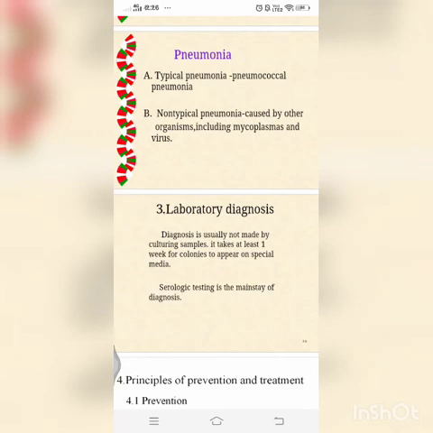In diagnosis, we also do the non-specific tests like the cold agglutination test and the Streptococcus MG test. So what is a cold agglutination test? It is based on the appearance of macroglobulin in the patient with primary atypical pneumonia caused by mycoplasma that agglutinates human O blood group RBCs at low temperature. So the serial dilutions of the sera are tested by adding equal volumes of RBCs, and they are observed for clumping after leaving the sera at 4 degrees overnight. And demonstration of a titer of 1:32 is significant.